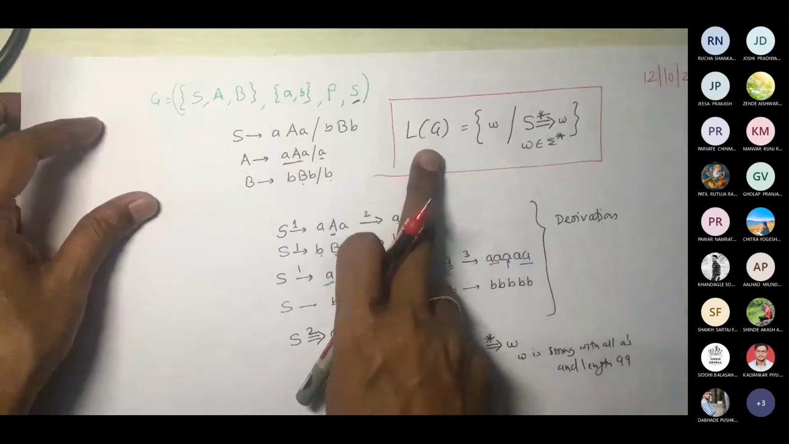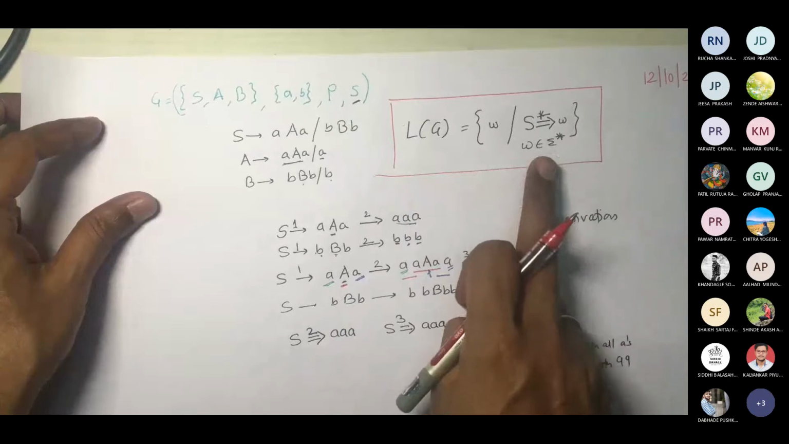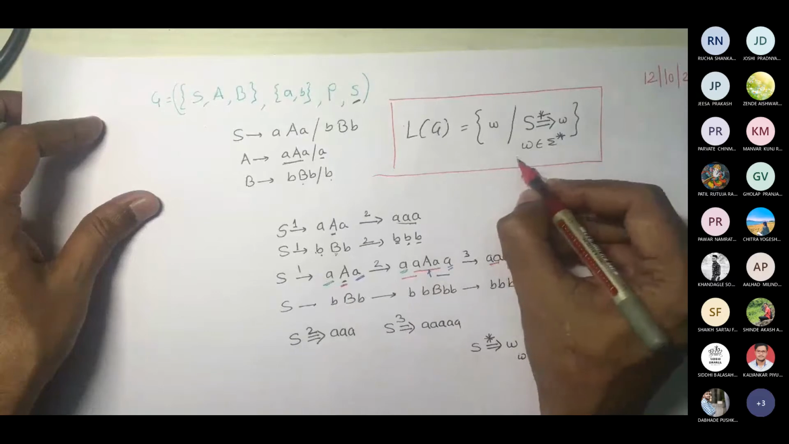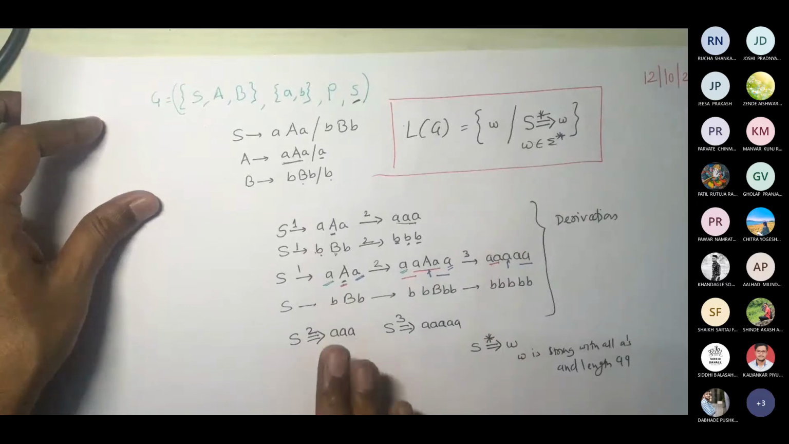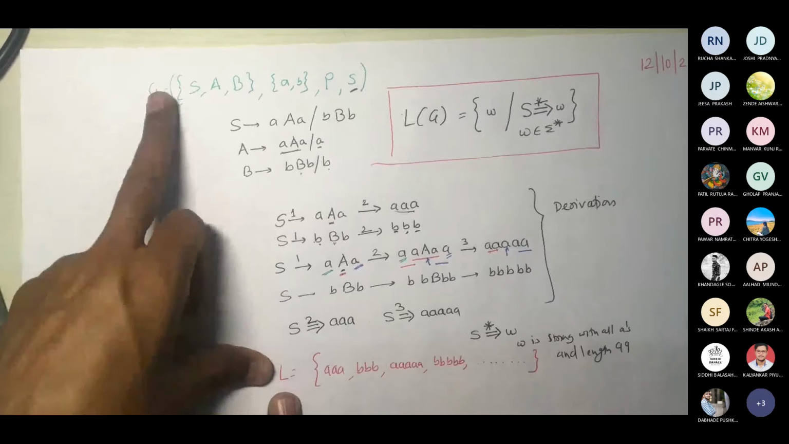This L(G) is a subset of sigma star. So we said W belongs to sigma star. But whenever we are talking about W, W would contain only A's or only B's. So you can add that constraint too, for this set of strings. So in this case, L would be what? A, B, B, B, then A, B, B, B, B, B, then 7, 9, and so on. So this represents language L for the given grammar G.